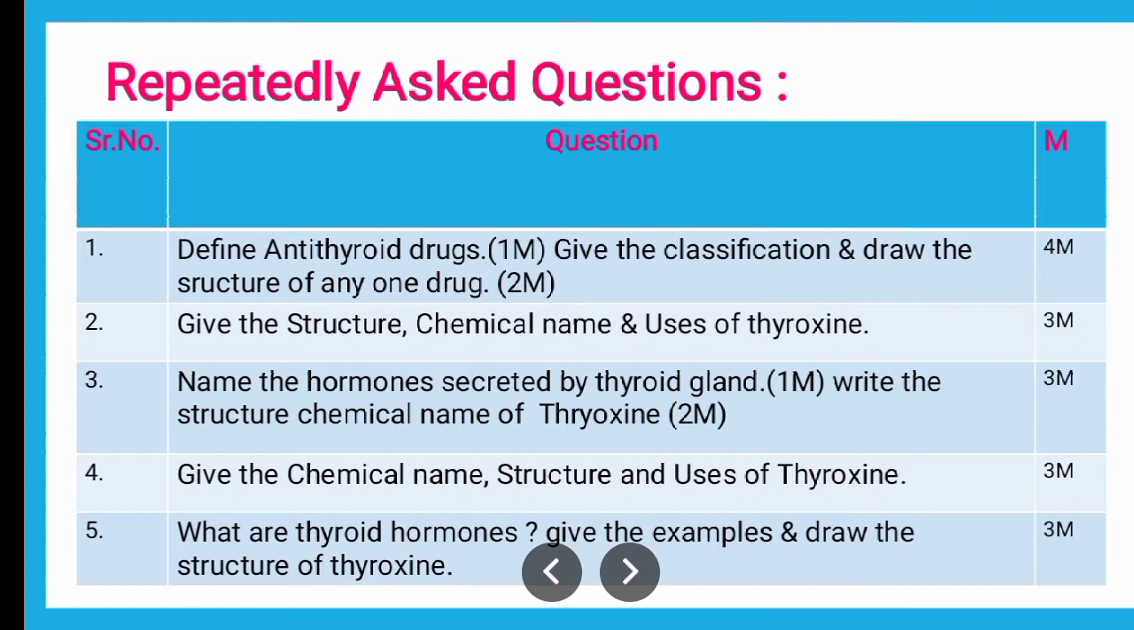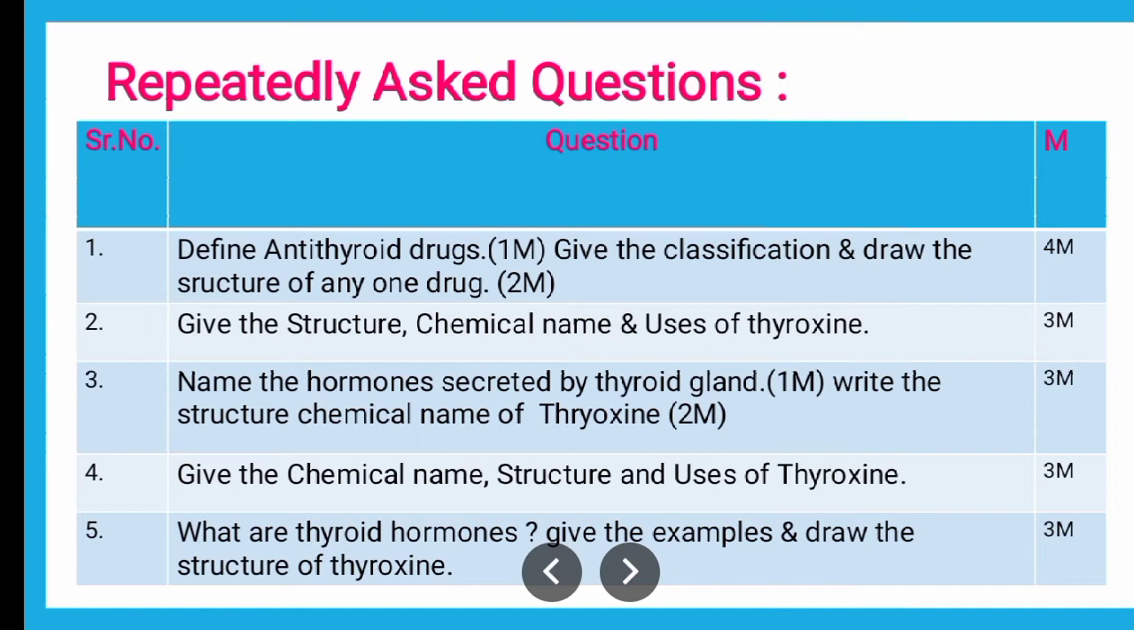So the classification can be asked for 2 marks, wherein you are supposed to mention all the classes: thioamides, that is propyl thiouracil, methyl thiouracil and methimazole, all of which belong to the thioamide class. Then iodides such as potassium iodide and sodium iodide, then radioactive iodines you are supposed to mention, and iodine uptake inhibitors, wherein you can mention the thiocyanates and nitrates. This way the classification will give you 2 marks. And drawing the structure of any one antithyroid drug, for example methimazole, you will get the 1 mark.